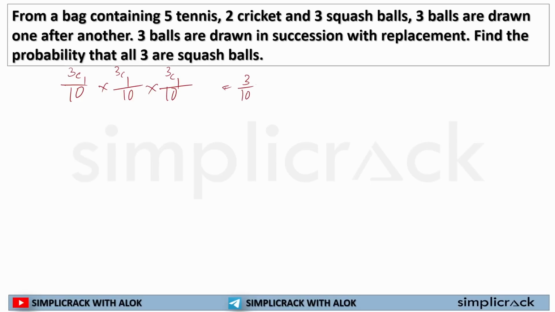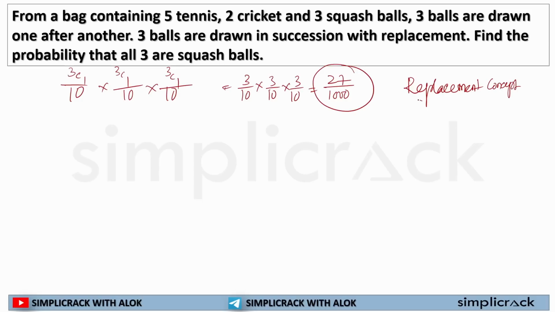So I can write it as 3 by 10 into 3 by 10 into 3 by 10, or 3 into 3, 9 into 3, equals 27 by 1000. So this is the probability of selection of squash balls. Why did I do this? Because I am selecting one type of ball and that type of ball is being replaced again and again before selection of the next ball. I hope with this question, all confusion regarding this replacement concept is clear now. Okay. The next question.